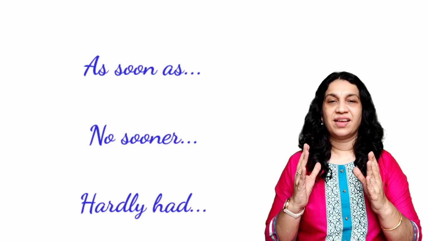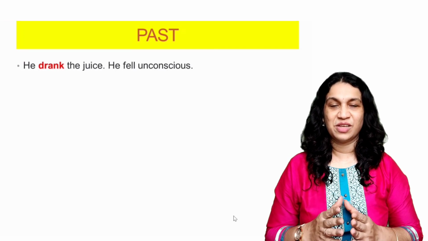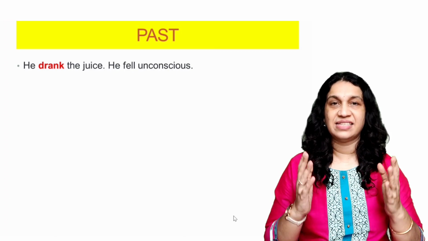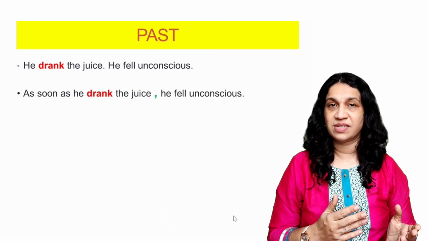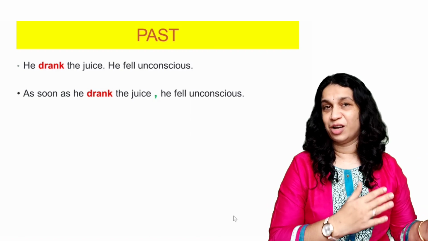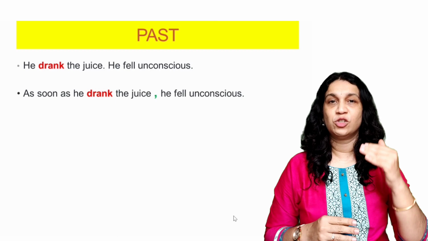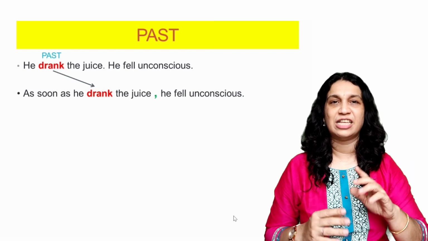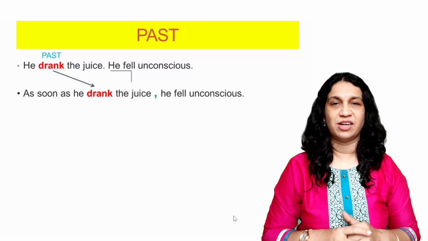Okay, so let's take the first example. He drank the juice, he fell unconscious. So how are you going to combine these sentences using as soon as? As soon as he drank the juice, comma, he fell unconscious. So you see the sentences are in the past tense. So you retain the same tense and you write drank. Quite simple. As soon as he drank, same, comma, he fell unconscious.